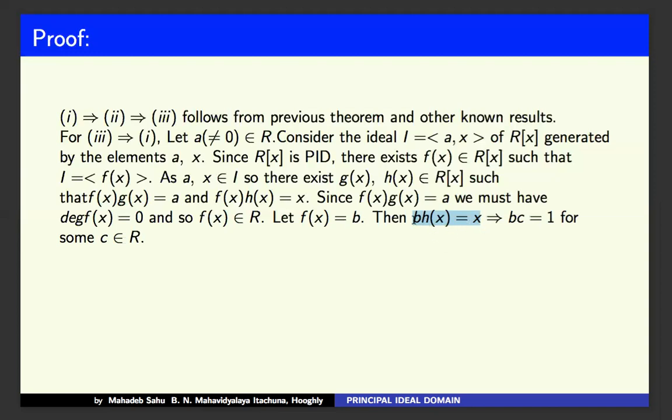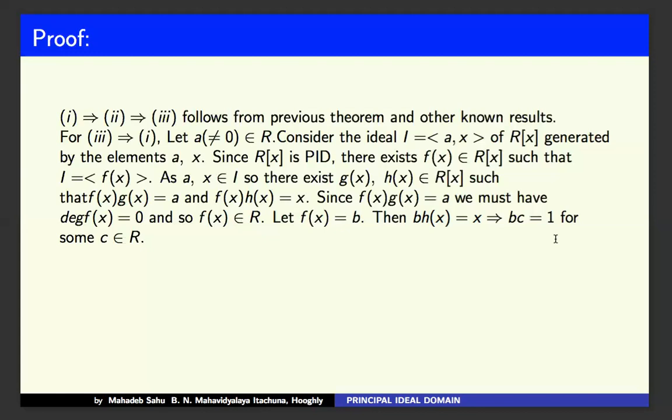So when we compare, we have b times c1 equal to 1. As we do not mention the general form of the polynomial here, we can write it in this form, bc equal to 1.